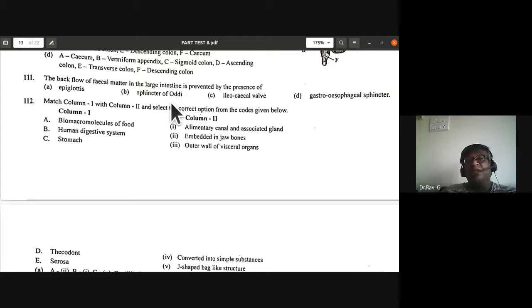So the options are sphincter of Oddi, ileocecal valve, gastroesophageal sphincter. The backflow of fecal matter in the large intestine is prevented by the presence of the ileocecal valve. So C is the correct answer.